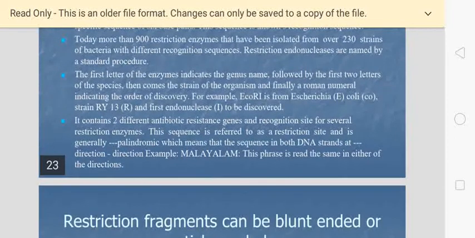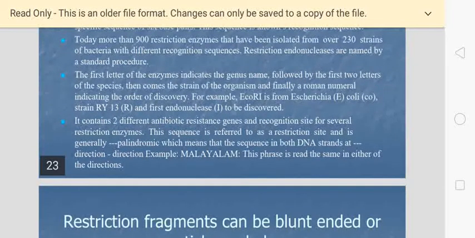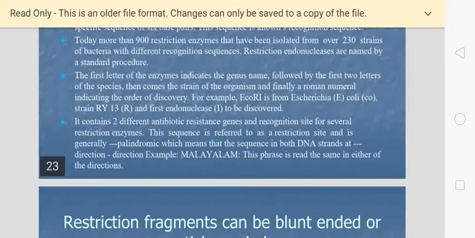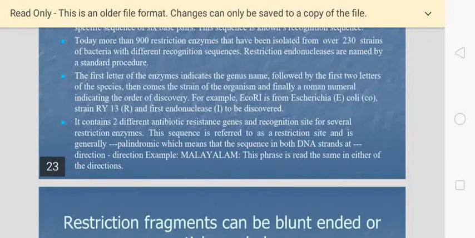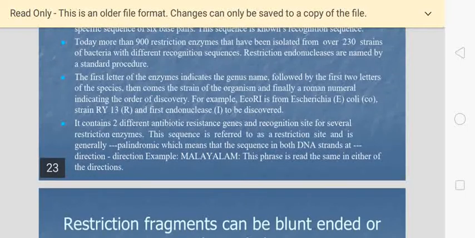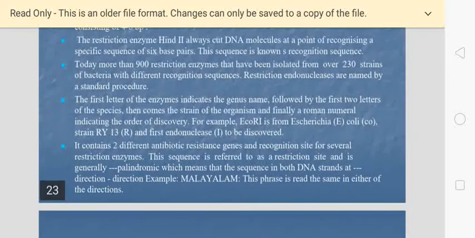And moreover, I mentioned palindromic sequences. This means that if you read the DNA strand in the opposite direction, it gives the same sequence. That is, the sequence in both DNA strands, from 5' to 3' as well as from 3' to 5', gives the same order of recognition sites. This is called a palindromic sequence.